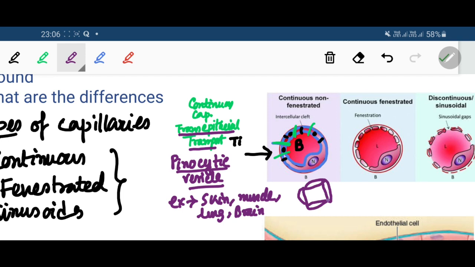So the junction between the nearby endothelial cells is called tight. The name suggests that the endothelial cells are so tightly packed side by side that there is no gap between them. Next is the fenestrated capillaries, the next variety. So first is the continuous capillary that I have discussed. The next variety is the fenestrated capillaries. What is that?